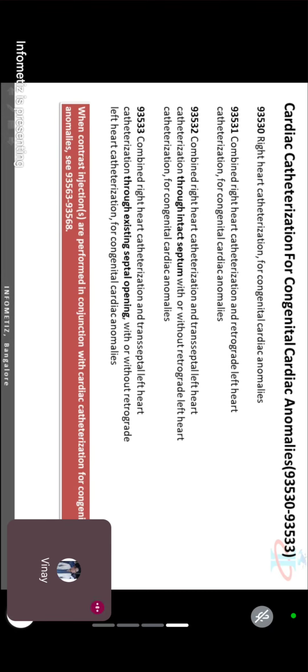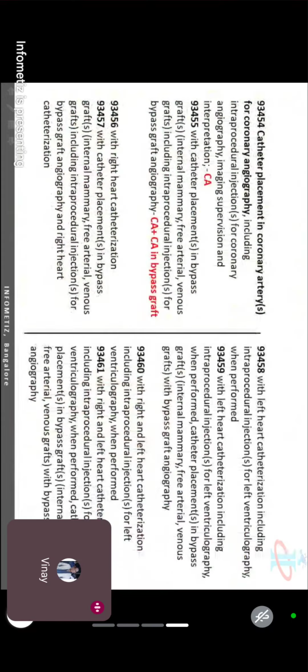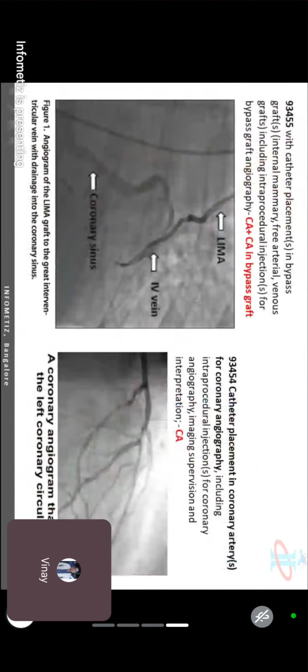Similarly, 63 is a pharmacological intervention, a pharmacological study. Whenever you read the word pharmacological, that is all about medicine. If they are using any medicine to check the function of our heart during catheterization, then you can use 93463 additionally.